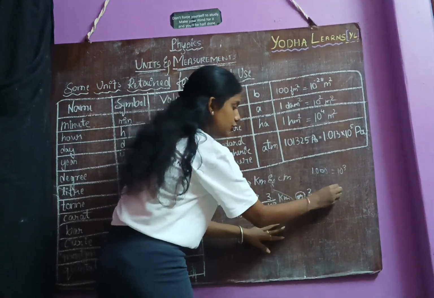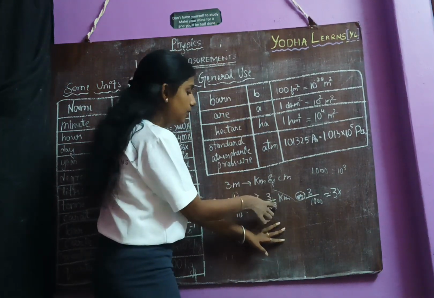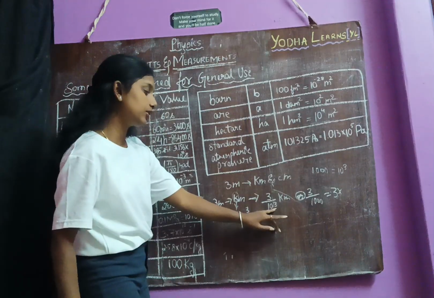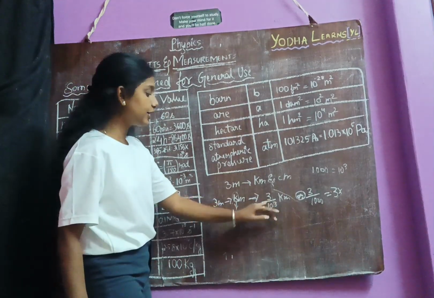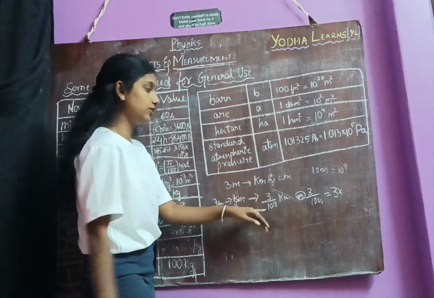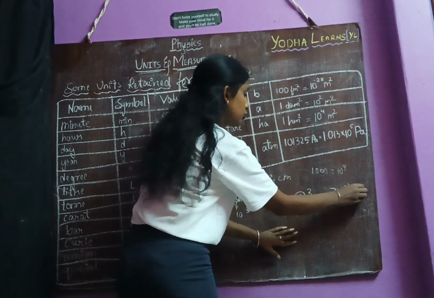3 into, if we take the denominator to the numerator, then the sign of the power will change. So here in the denominator 10 power 3, there is plus 3. If you take this to the numerator, then this plus 3 will become minus 3. So it will become 3 into 10 power minus 3 kilometer.